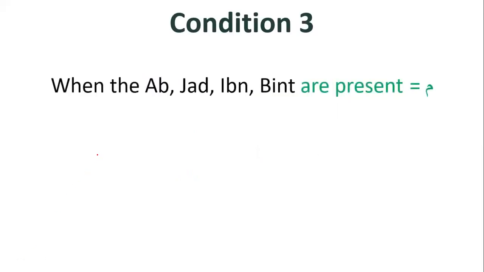Another example for condition number 3. Again, we'll read the condition out because this condition needs to be learned off by heart. When the ab, jad, ibn, bint are present, then the akh li ummin or ukht li ummin will be mahjoob. In the example, we can see zawj, akh li ummin, ukht li ummin, and jad.